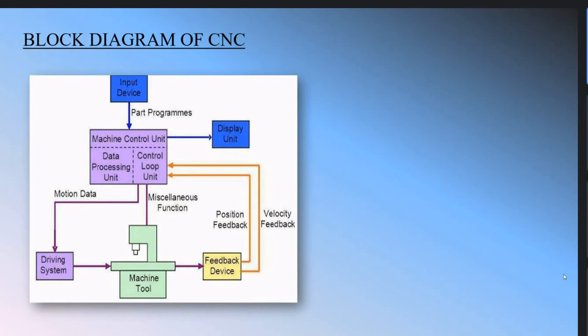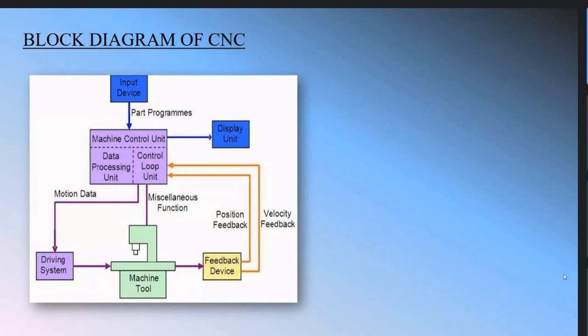Okay, so this is the simple block diagram of CNC machines, that is part programs in the input unit. A programmer feeds a program into the input device, that is the part program. A machine control unit takes the signals and instructions from the programming unit in low voltage, which are converted into high voltage, which it gives to the driving system. So this cycle is known as a closed loop system.